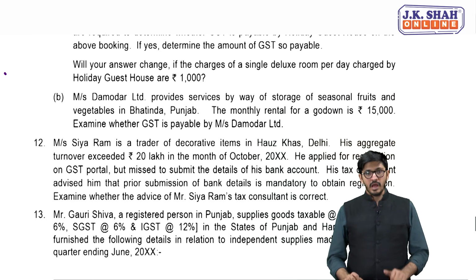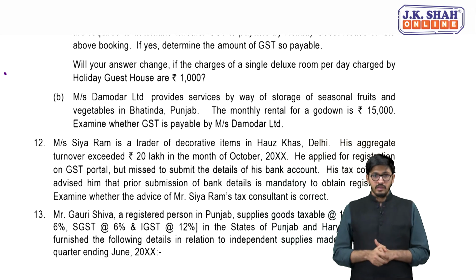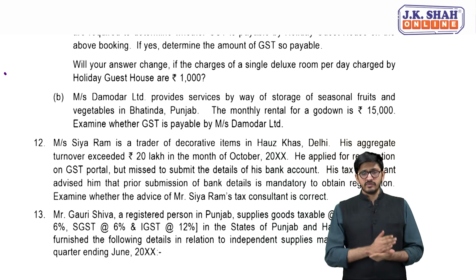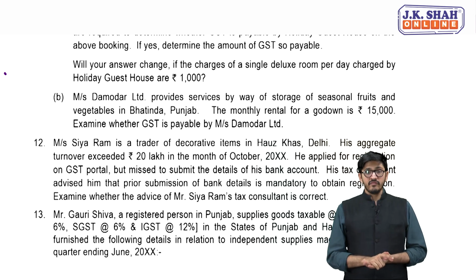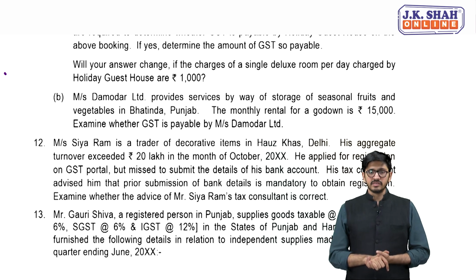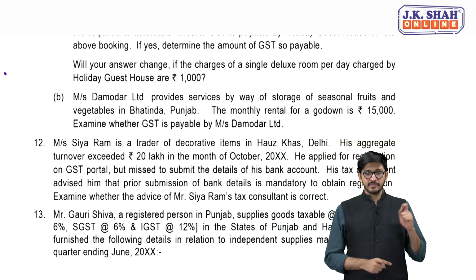Mr. B, Damodar provides services by way of storage of seasonal fruits and vegetables in Bhatinda. The monthly rent for the godown is 15,000. So here there is storage service being provided on vegetables, which is nothing else but an agriculture produce, right? In this case also it will be exempt, because loading, unloading, storage, warehousing and packing of agriculture produce is exempt.